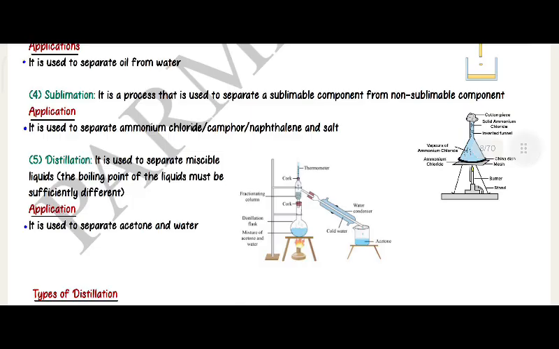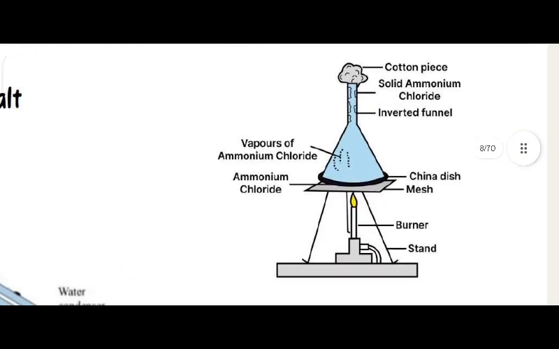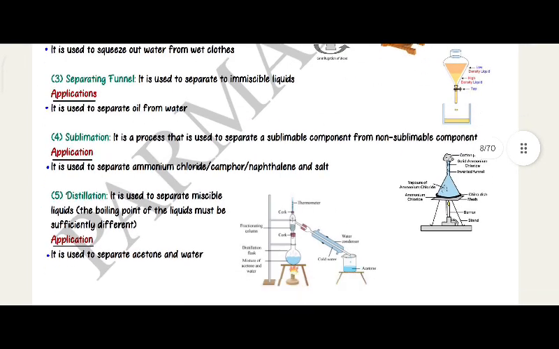Sublimation: it is a process that is used to separate a sublimable component from a non-sublimable component. Application: it is used to separate ammonium chloride, camphor or naphthalene from salt. Cotton piece. Solid ammonium chloride. Inverted funnel. Vapors of ammonium chloride. Ammonium chloride. China dish, mesh. Burner. Stand.